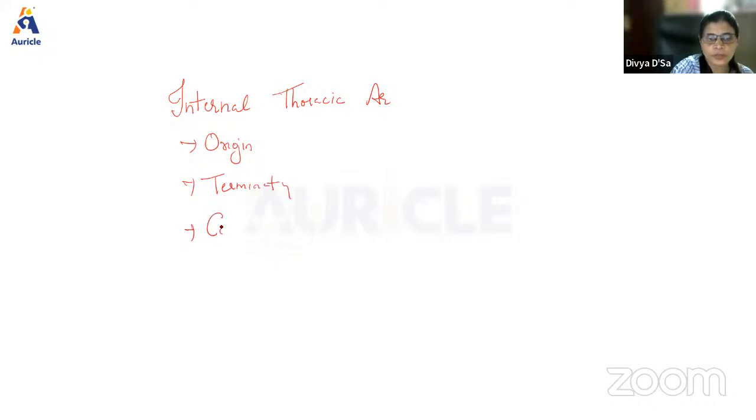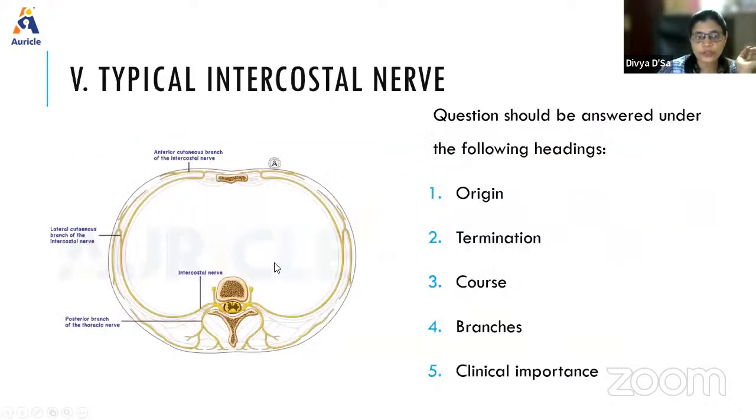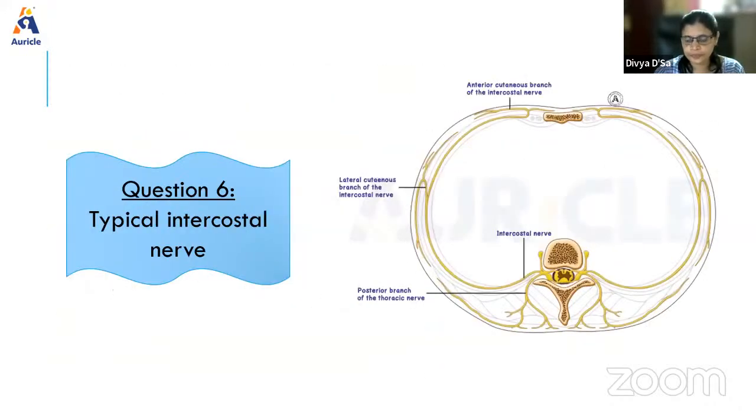Then its course. What structure crosses it before it enters the thorax? That is an MCQ question: the phrenic nerve. Then you will write about its branches and what areas they supply, and then its applied aspects. So these are the things which you need to write.